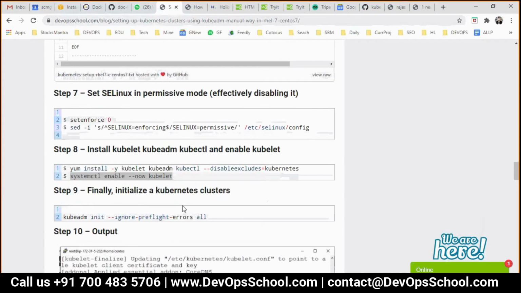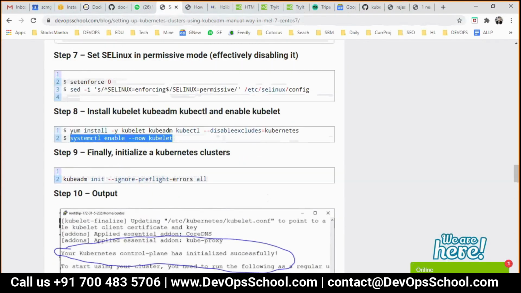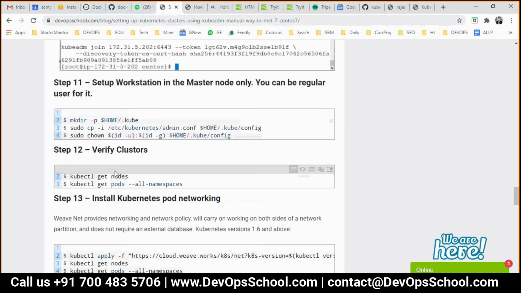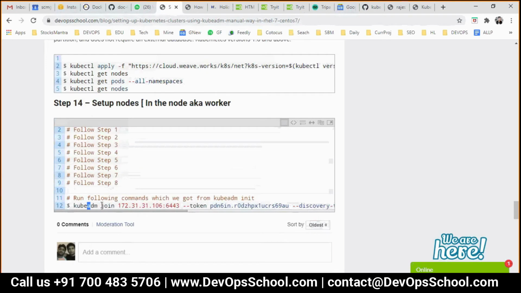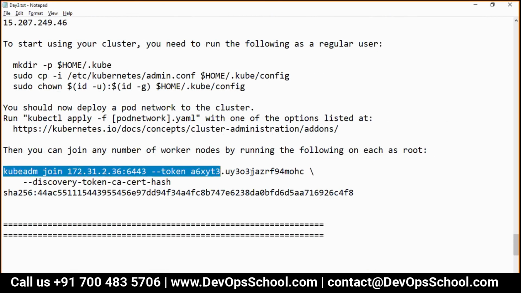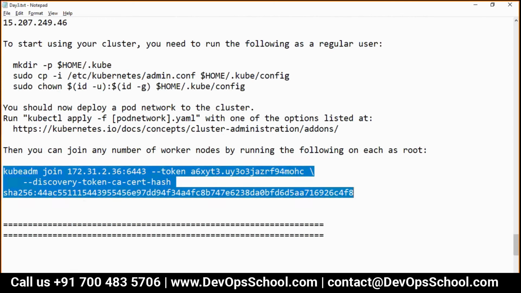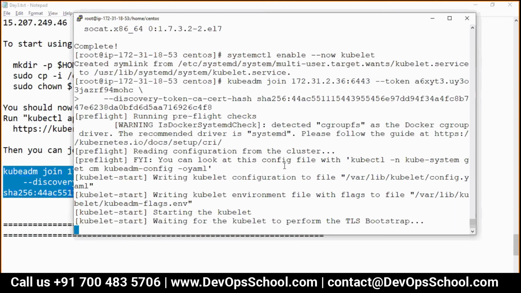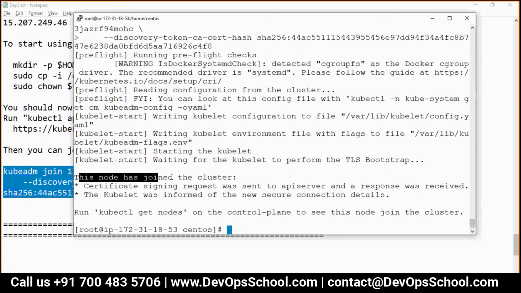Done. And finally, guys, this one I'll skip. 11, 12, 13, 14, all these things I'll skip. I'll directly run the join command. The join command, I have it somewhere here. I'm running it. Copy, pasting. Done. So it was not anything big, it's a few seconds of work. See here. Done. So my worker is also done.